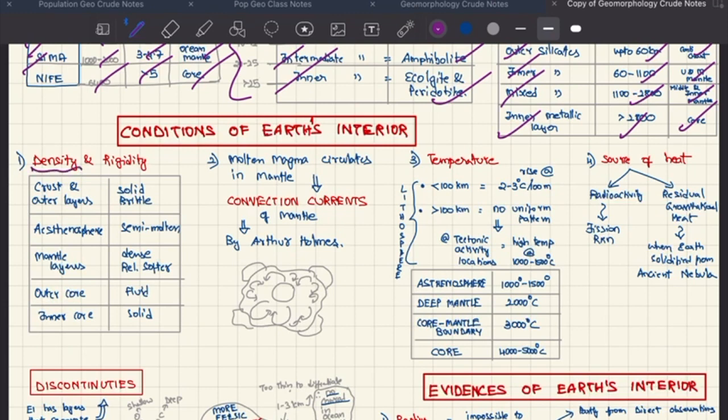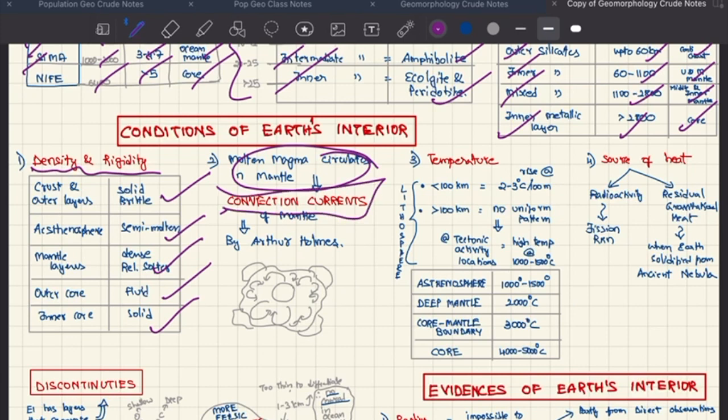Based on the density and rigidity, the crust and outer layers are solid and brittle. Asthenosphere is semi-molten. Mantle layers are dense and relatively softer. Outer core is fluid, as we talked about. Inner core is solid. The molten magma circulates in the mantle. This is called convection currents. This is given by Arthur Holmes. So this is how the convection currents happen.